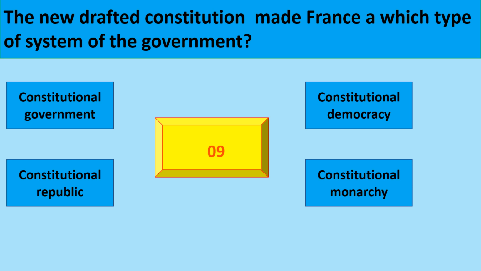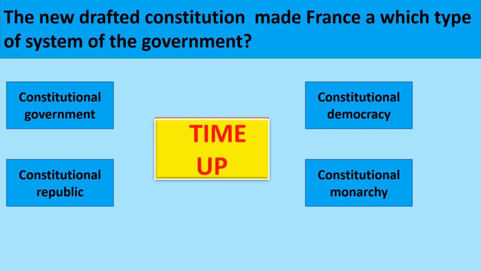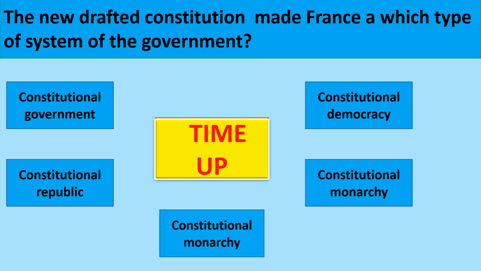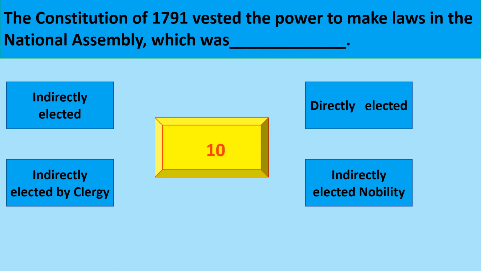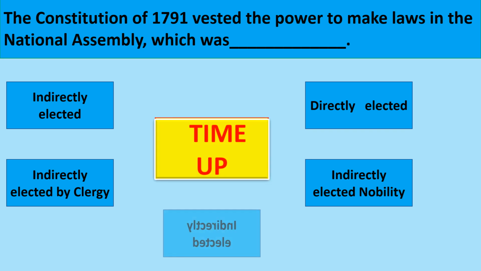The new drafted Constitution made France which type of system of government? The correct option is constitutional monarchy. The Constitution of 1791 vested the power to make laws in the National Assembly, which was indirectly elected.